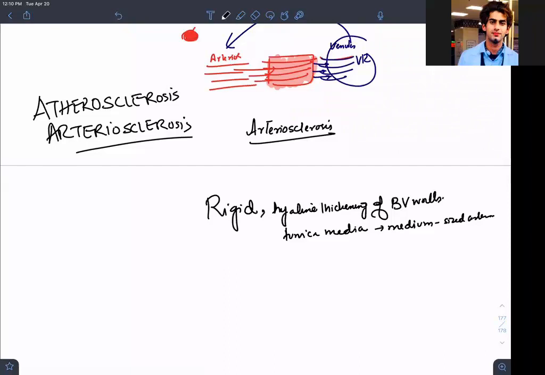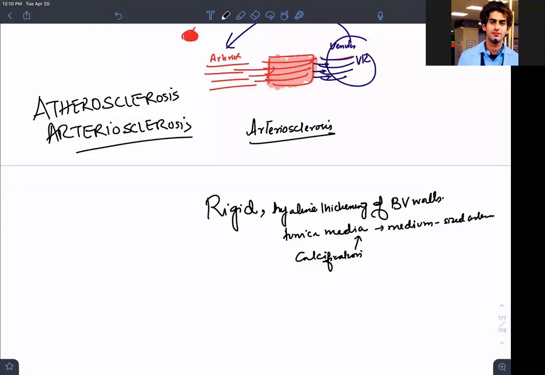For example, in any case of hypertension, diabetes mellitus, they will become calcified. Calcification in the tunica media. That's not the first sign of arteriosclerosis, but eventually, gradually, there will be calcification in the media.